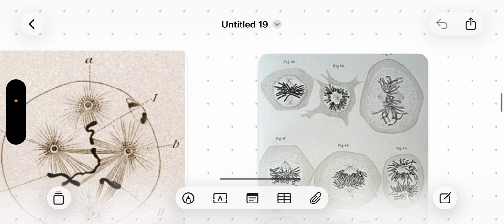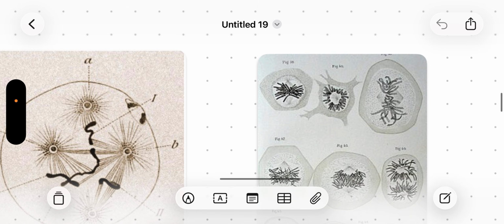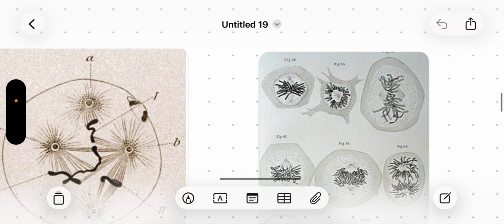While working on them, he observed the pattern of chromosome division and segregation, and he correlated that this pattern of chromosome duplication, segregation, and transfer to daughter cells matches the factors proposed by Gregor Johann Mendel. He concluded that chromosomes could be responsible for the inheritance of characters, instead of the factors proposed by Mendel.